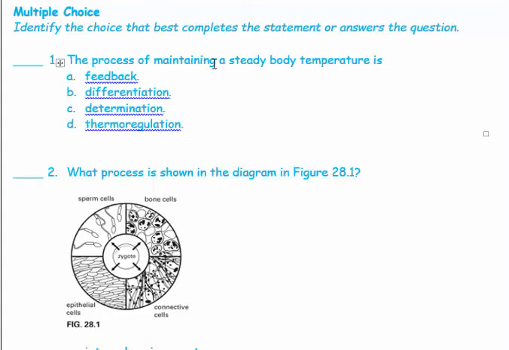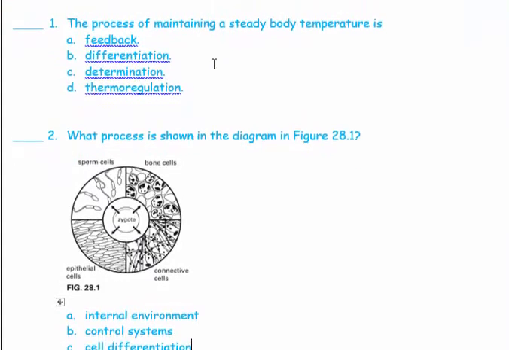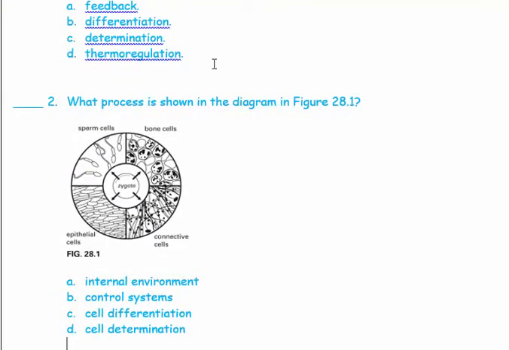Number 2, when we look at the figure here, it shows us one type of cell that is coming from the zygote, and this type of cell is performing different functions. We said that in the zygote we have only one type of cell that starts from the stem cell, and then these cells start taking different functions. So they all start with one cell, which is the stem cell, and then they go through a process called determination, in which each cell is given a certain job, and then they go through another process called differentiation, in which each cell starts looking as the job requires.